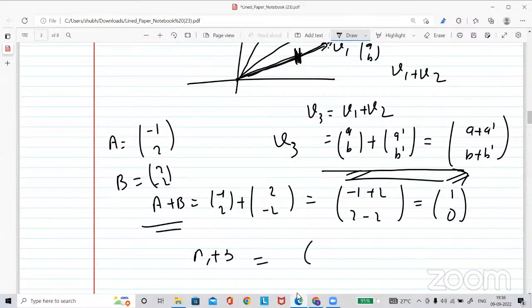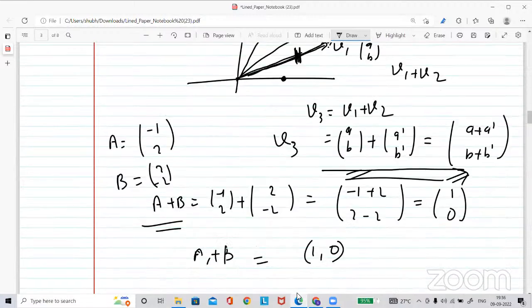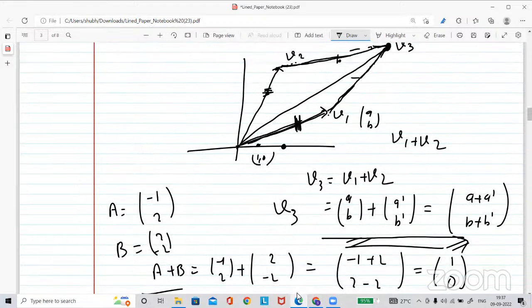Where will (1, 0) lie? It will lie on the x axis, right? Because the first coordinate is non-zero, but the y coordinate is 0. So somewhere it will be here, right? Is that clear to all of you?